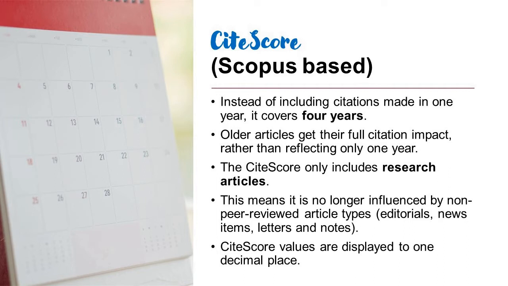Especially those that undergo strict peer review are included while calculating the CiteScore. This is one more important aspect. This means it is no longer influenced by non-peer reviewed articles like editorials, news items, letters and notes. And CiteScore values are displayed to 1 decimal place. Earlier they used to display the values in 2 decimals, but now, to avoid the perception that CiteScores are highly precise, they have reduced the decimal point to 1.